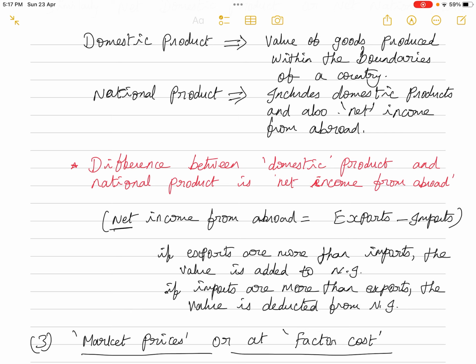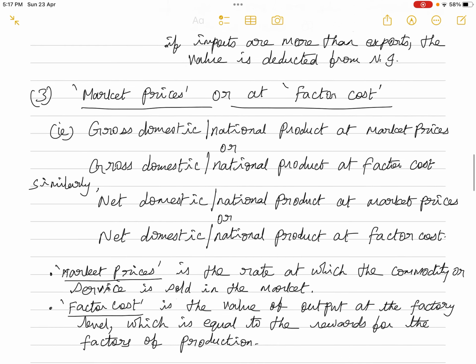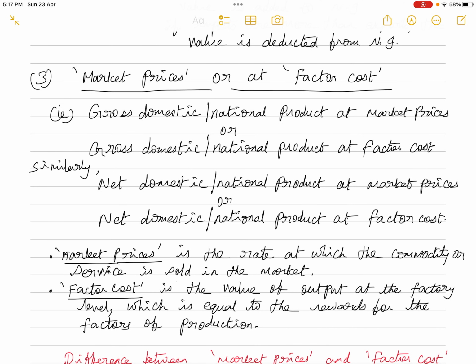Now the third difference you have to understand is the concept of national income. It can be expressed either at market prices or it can be expressed at factor cost. So that is gross domestic or national product at market prices, or gross domestic or national product at factor cost.